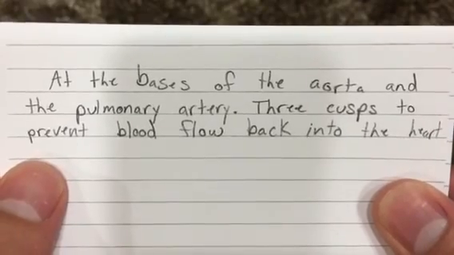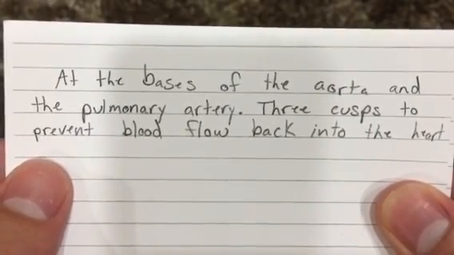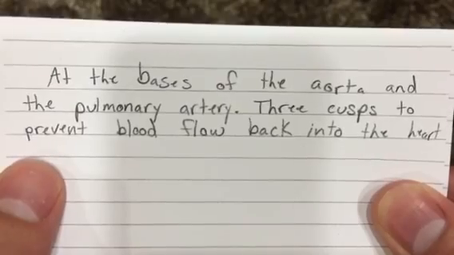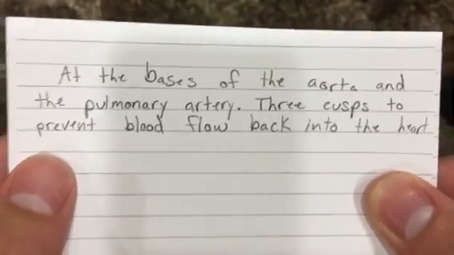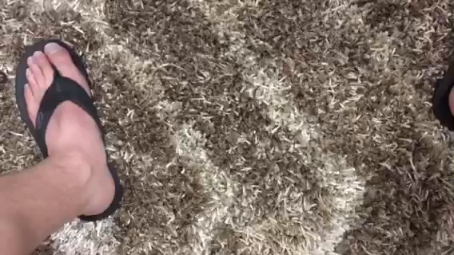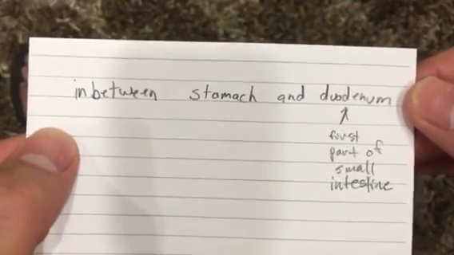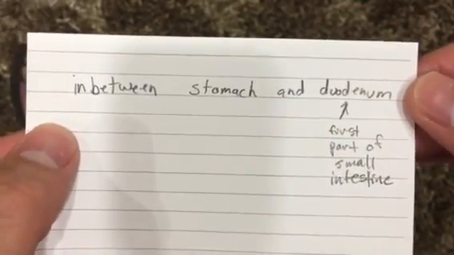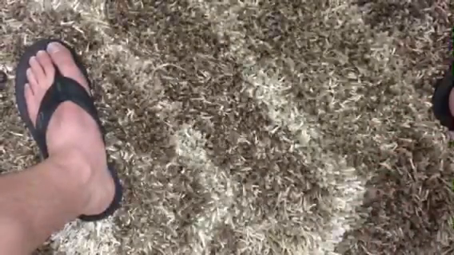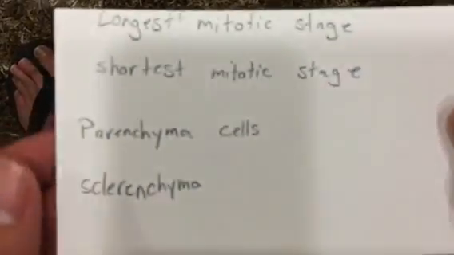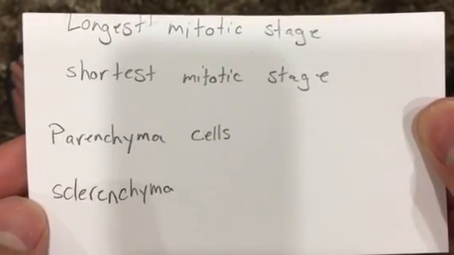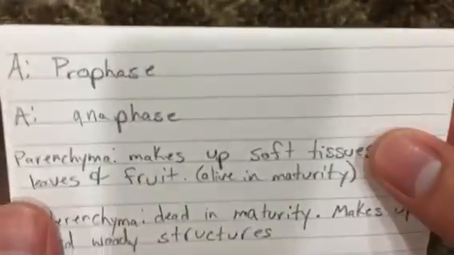Semilunar valve, at the bases of the aorta and the pulmonary artery, 3 cusps to prevent blood flow back into the heart. Pyloric valve in between stomach and duodenum, first part of the small intestine. The longest mitotic stage is prophase. The shortest mitotic stage is anaphase.